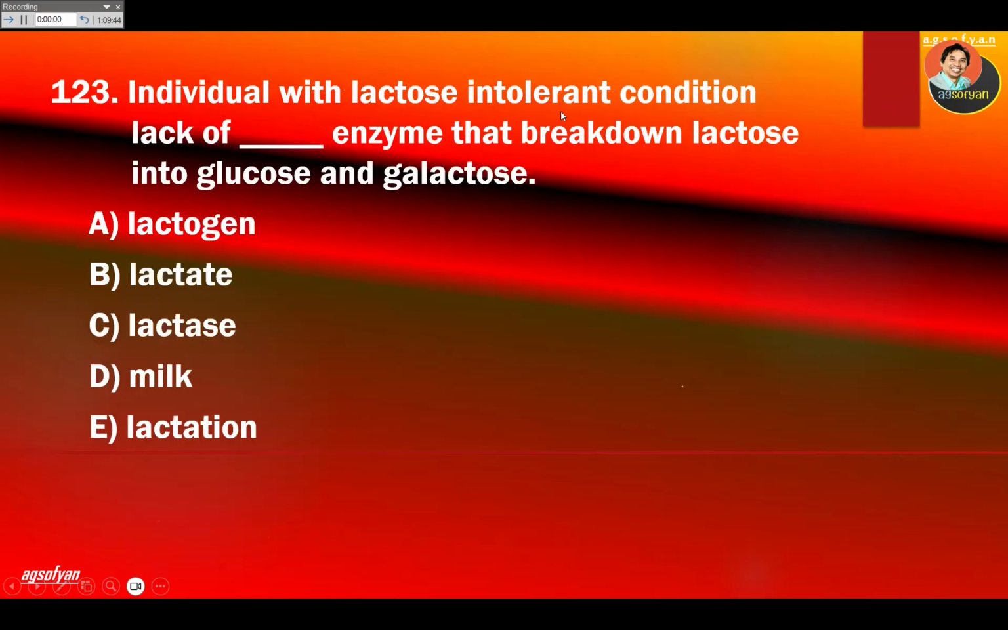Individual with lactose intolerant condition lack of enzyme that break down lactose into glucose and galactose. So this individual don't have specific enzyme that break down the lactose. So lactose is a substrate. You see ose over here. If it is enzyme, you just change ose with ase, become lactase. So look for the lactase, which is C.